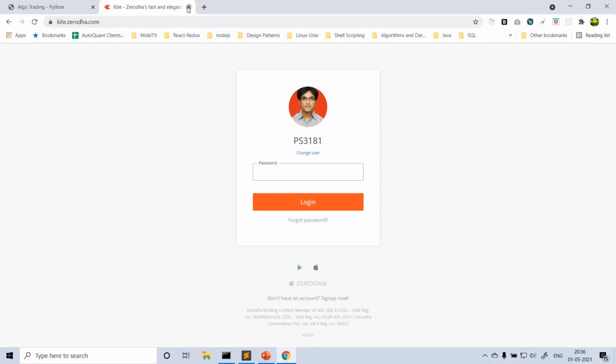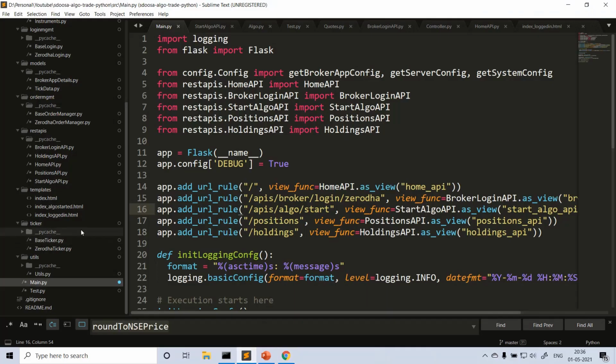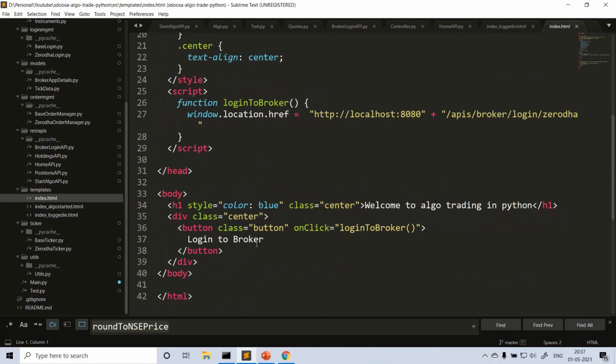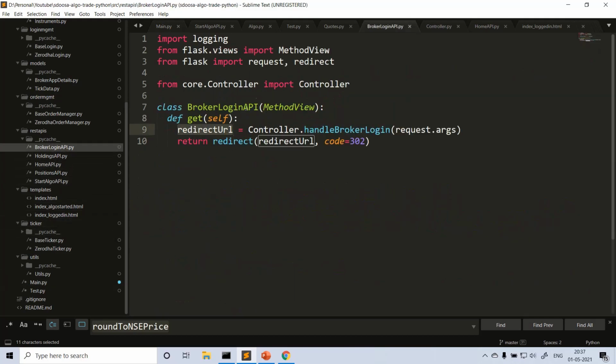Oh, it's already logged out. That's fine. So let me click on login broker. Okay, click on the login broker button. That means you are on the home page now. If you go to index.html, you are clicking the login broker button. Here we are actually calling this API broker login Zerodha. Whenever you call this, you will call this broker login API function, that is nothing but this one. The handle will go to the controller, and from there all things will happen.